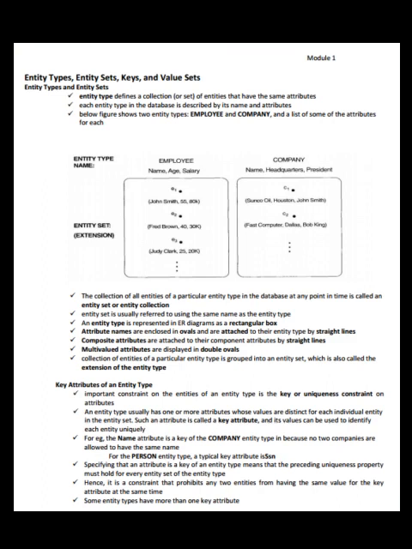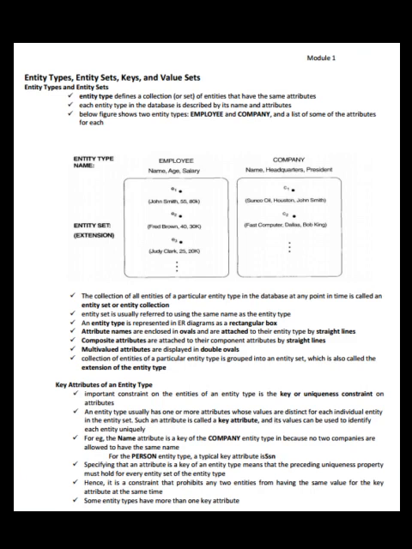Now let us see key attributes of an entity type. An important constraint on the entities of an entity type is the key or uniqueness constraint on attributes. An entity type usually has one or more attributes whose values are distinct for each individual entity in the entity set. Such an attribute is called a key attribute and its values can be used to identify each entity uniquely. For example, name attribute is a key of the company entity type because no two companies are allowed to have the same name. For the person entity type, a typical key attribute is SSN.